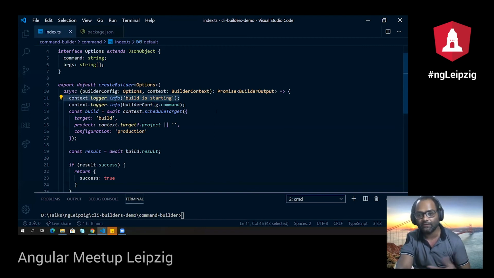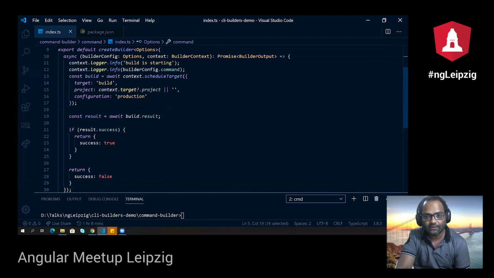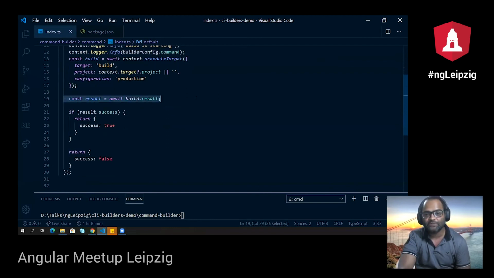So here I'm just logging. I'm saying, okay, build is starting. And then I'm just printing the command which is received from my application, right? So the application where my custom builder is being used. And then I'm just passing this. Right now I'm not using builder config anywhere, but I can also accept configuration. So whether I want to build a production application or a dev application, I can take it from a builder config. Then here I'm just waiting for my build to succeed.